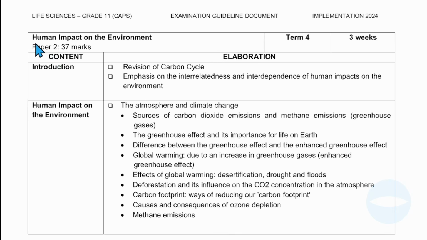Today we will be looking at the human impact on the environment, which falls under paper 2 and carries 37 marks. 37 marks is a lot of marks, so you must make sure you understand all the content that I will be discussing today. We will be looking at the atmosphere and climate change. These are the factors that we will be discussing in this video. I hope you have this examination guideline. If you don't have it, you can get it from the Department of Basic Education website. Without wasting more time, let's get to it.